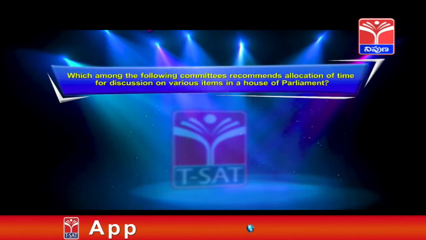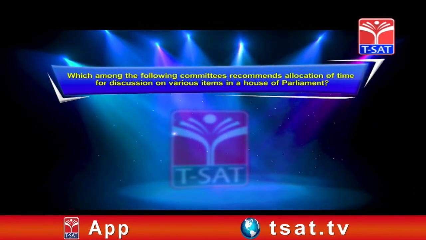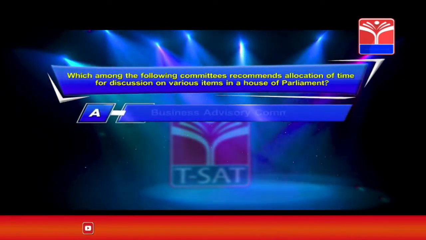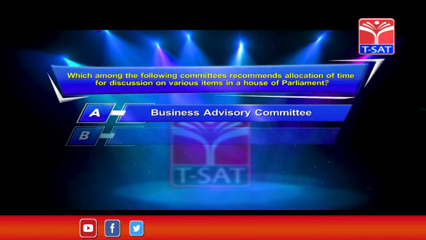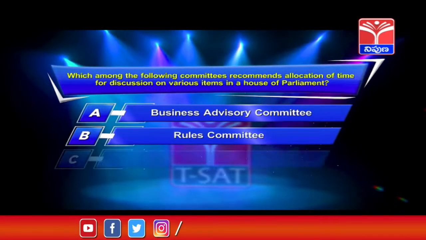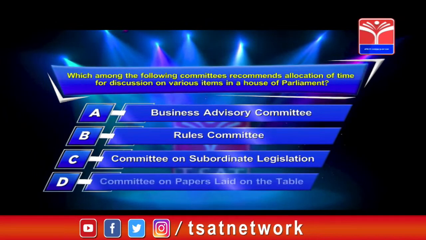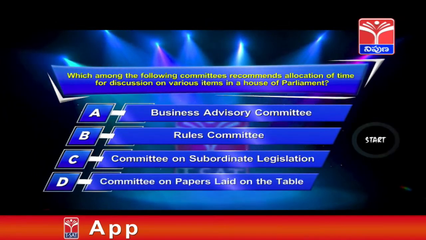Which among the following committees recommends allocation of time for discussion on various items in House of Parliament? Option A, Business Advisory Committee. Option B, Rules Committee. Option C, Committee on Subordinate Legislation. Option D, Committee on Papers Laid on the Table. Your time starts now.